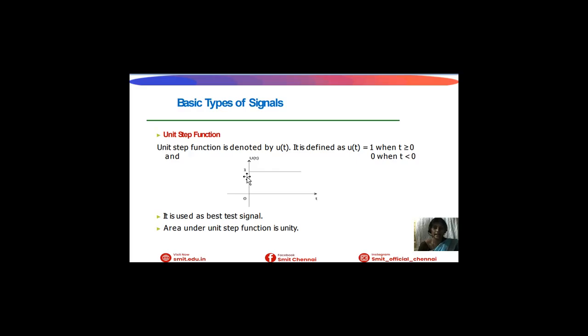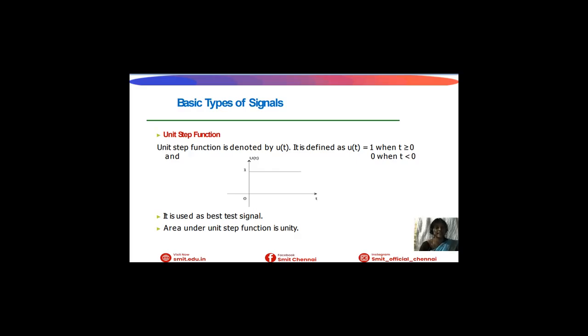Here it will be in the 1 amplitude. This is a straight line. Unit step function will be in straight line with amplitude of 1. This is the best test signal for any kind of systems. Area under the unit step function will be unity.